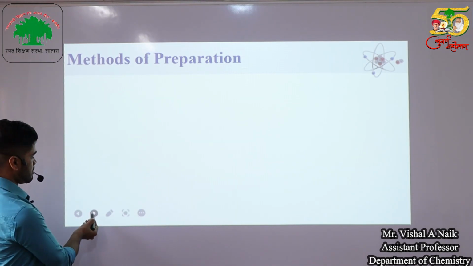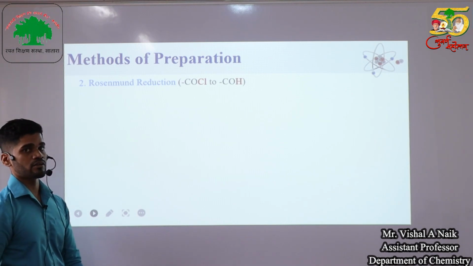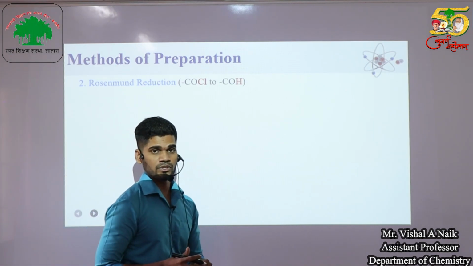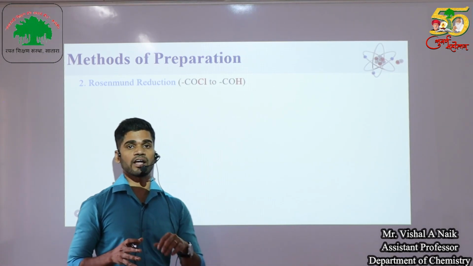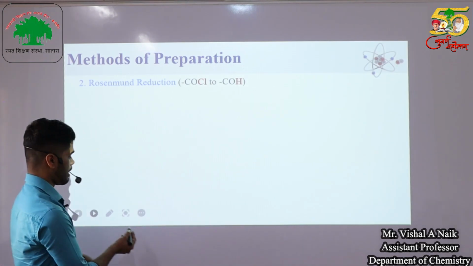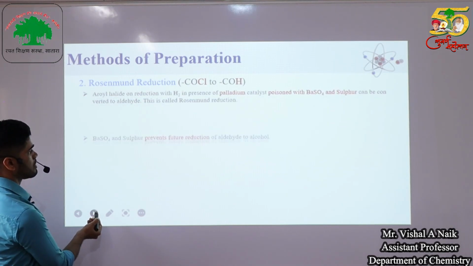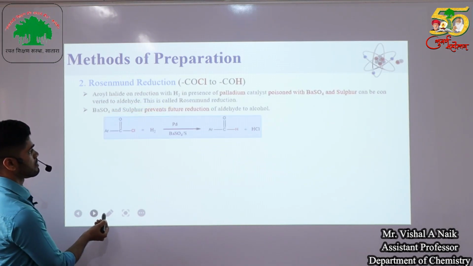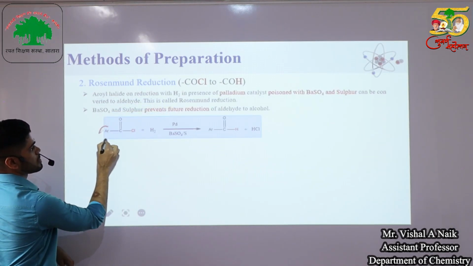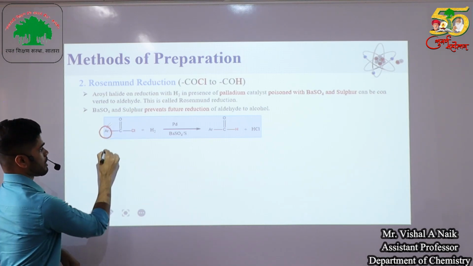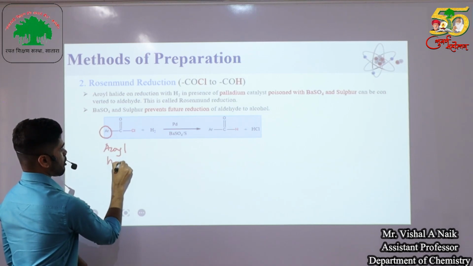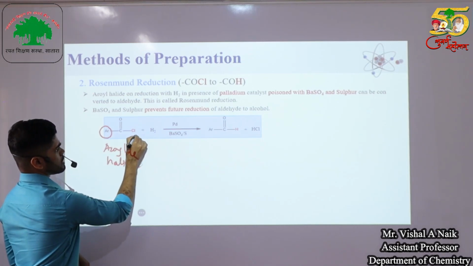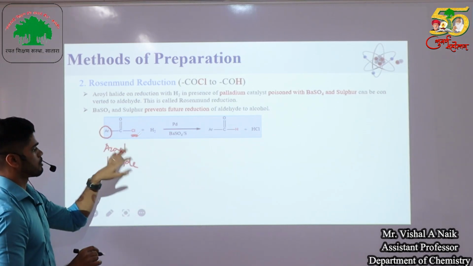Then the second method that we have to see is the Rosenmund reduction reaction. Generally the Rosenmund reduction reaction is used in the case of acyl halides. These are the compounds of the type R, C double bond O, Cl. So this is called an acyl halide or acyl chloride. Generally chlorine is present, that's why it is called an acyl halide.